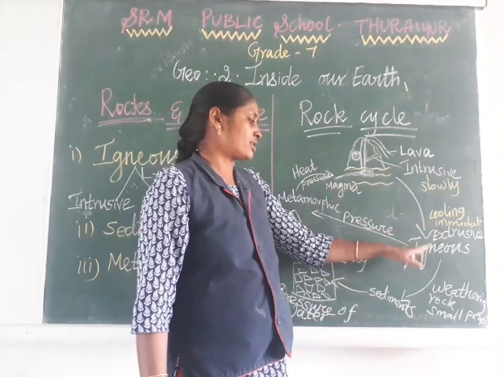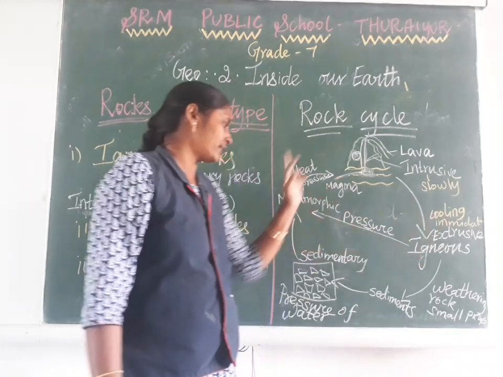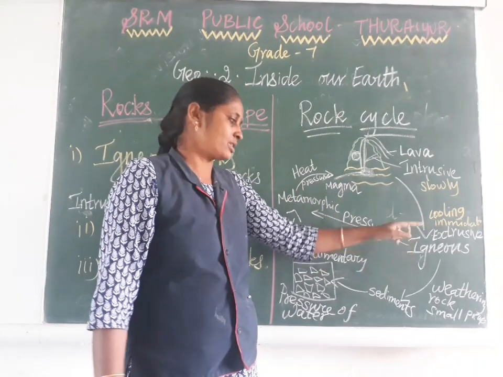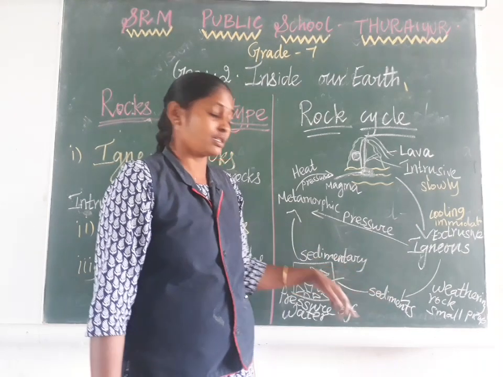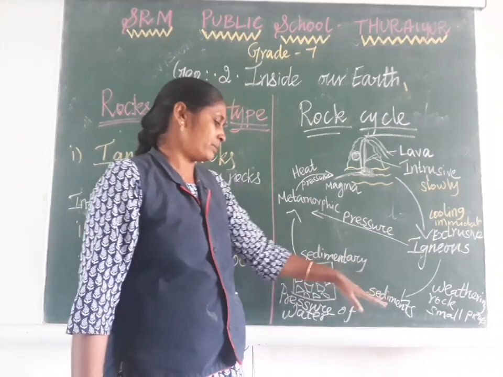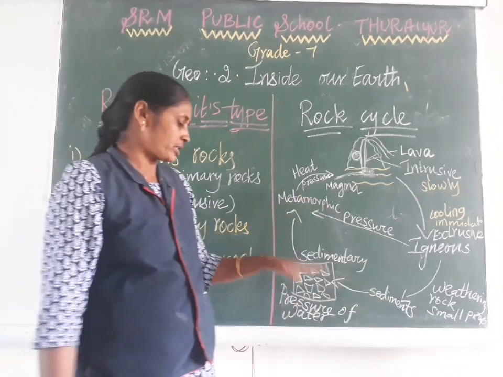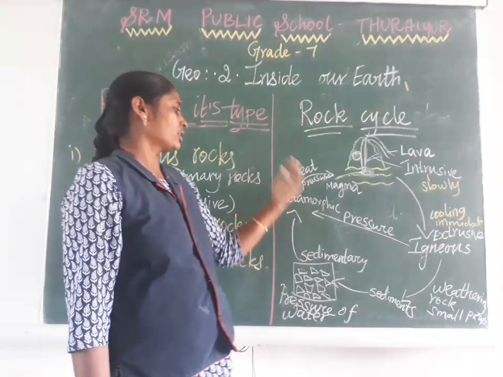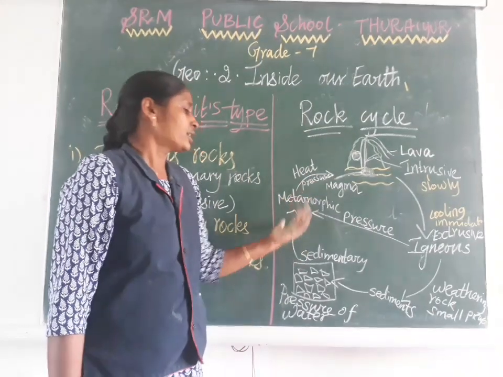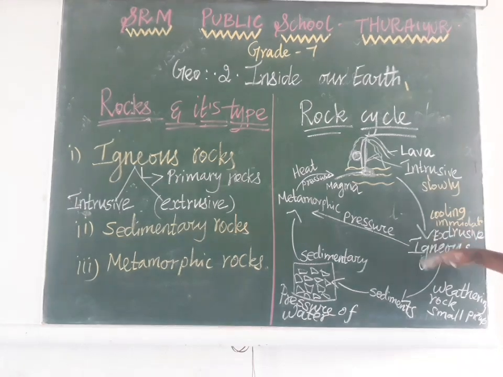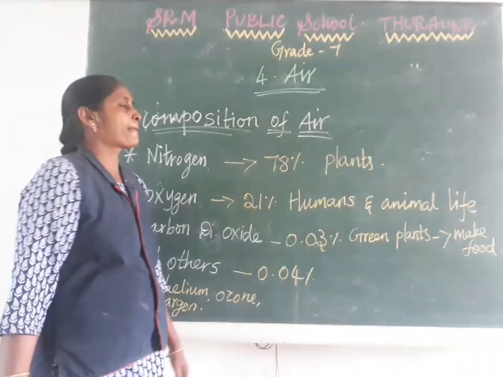So when magma changes into igneous rock, sometimes the igneous rock directly converts into metamorphic. Otherwise, due to weathering it is divided into many pieces, that is called sediments. Those sediments, due to the pressure of water, convert into sedimentary rock. That sedimentary rock, due to the pressure of the earth, changes into metamorphic. Again the metamorphic changes into magma.